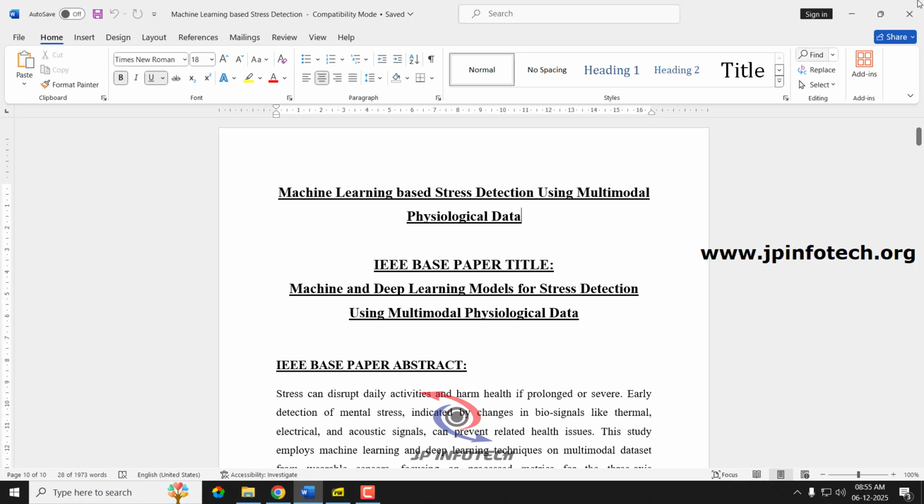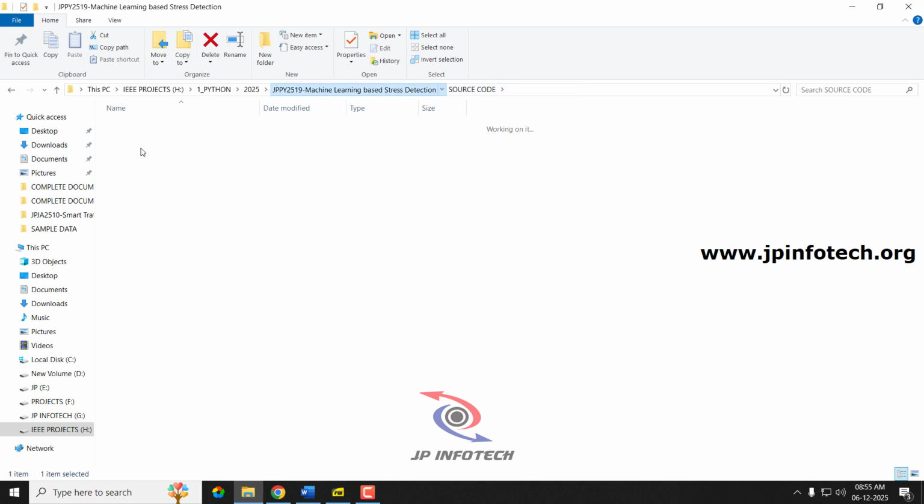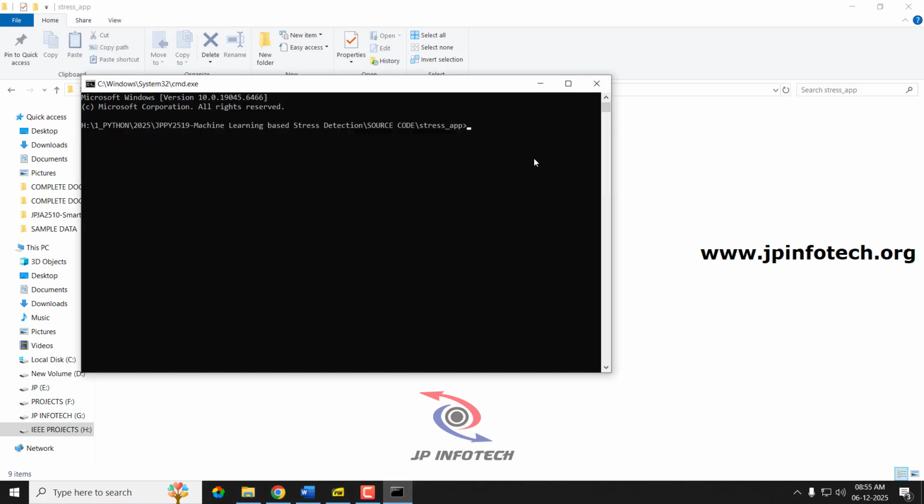So now let us see the execution of the project. Just go to the source code folder. Inside the source code folder, we have the stress app. Just go into that. Inside we have the app.py and other files. So here in the address bar, let me type cmd and click enter. The command prompt window opens with the exact location.